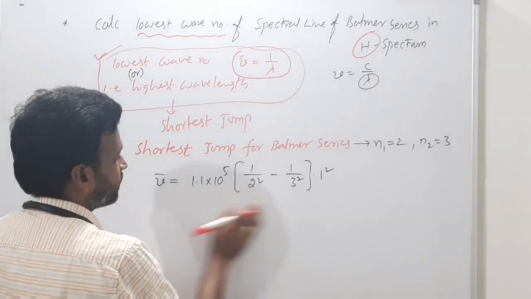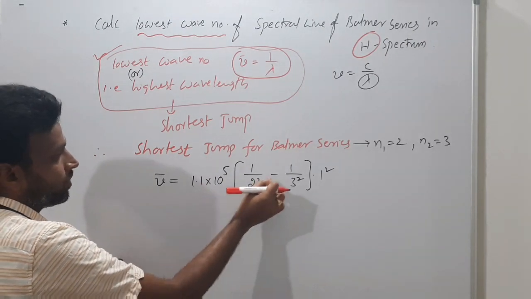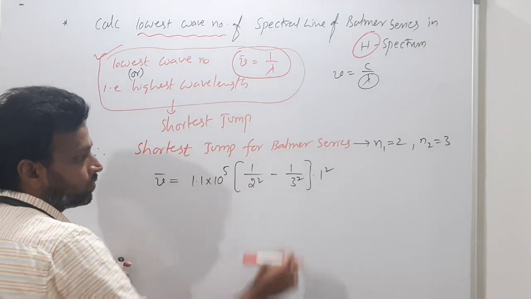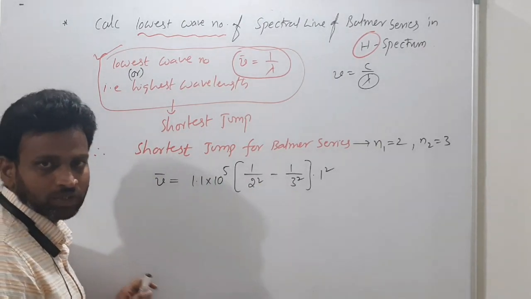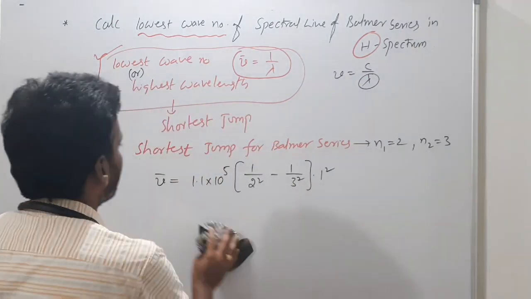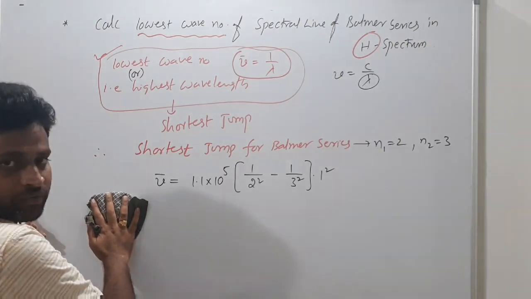Okay. So if I simplify, I will get the answer here. You just simplify: it's 1 by 4 minus 1 by 9. So 9 minus 4, so 5 by 4 into 9. Understood? In that way you can simplify this kind of numerical. Please write it down. Very important for us.